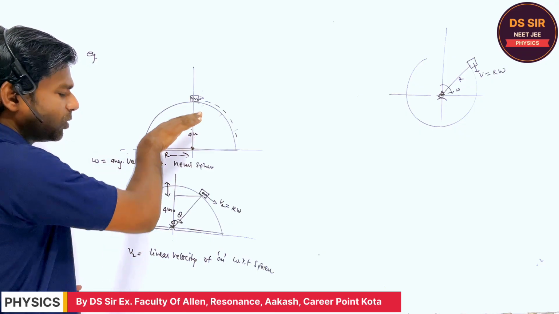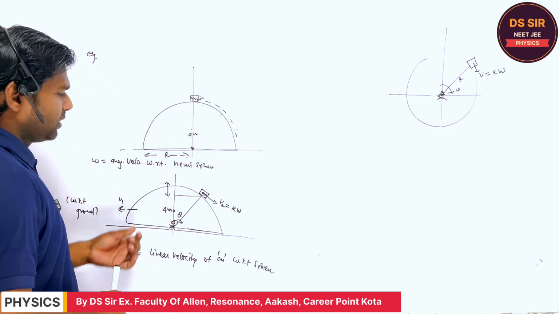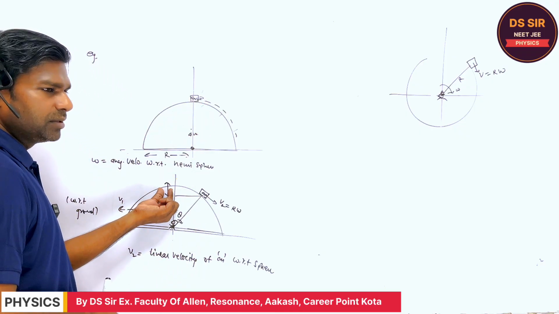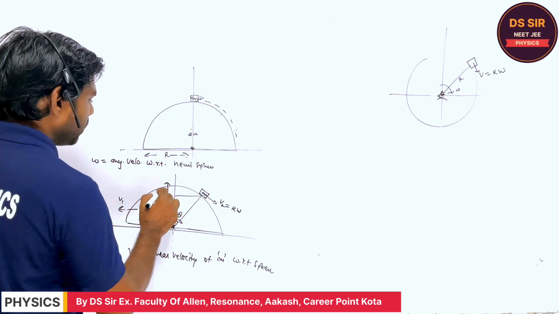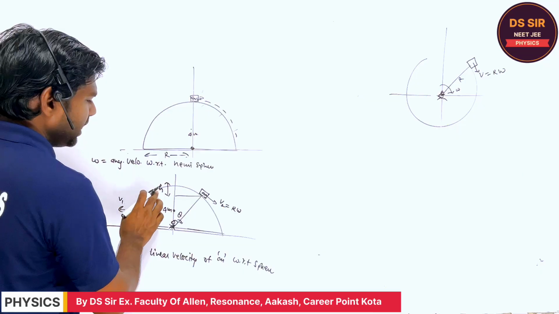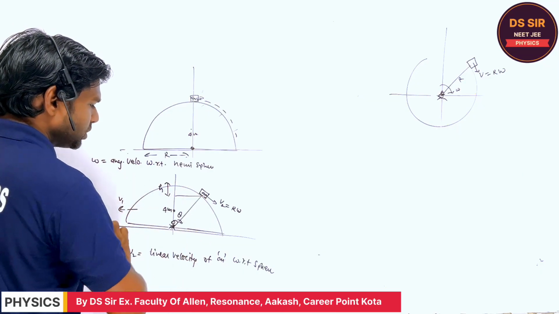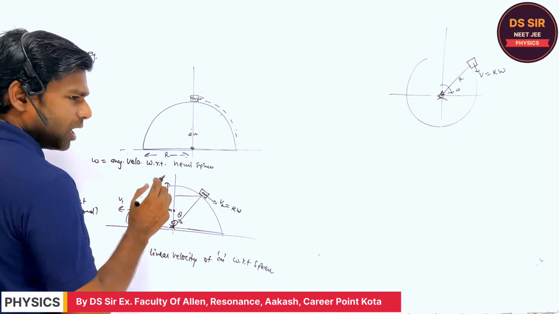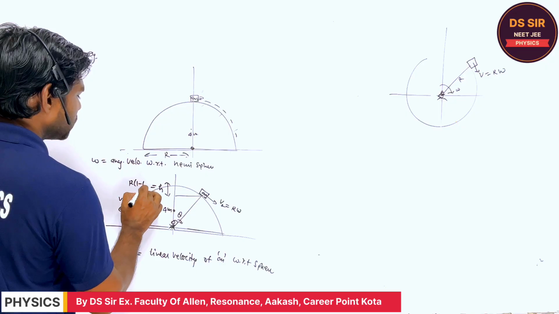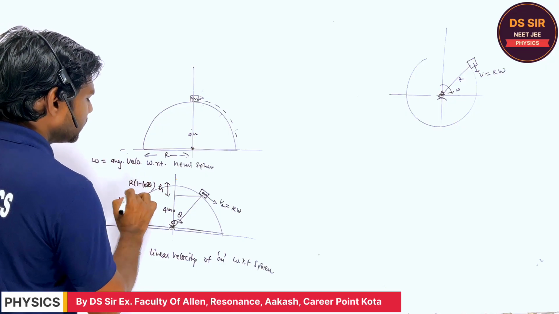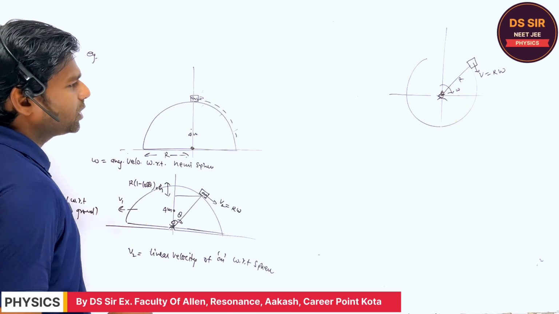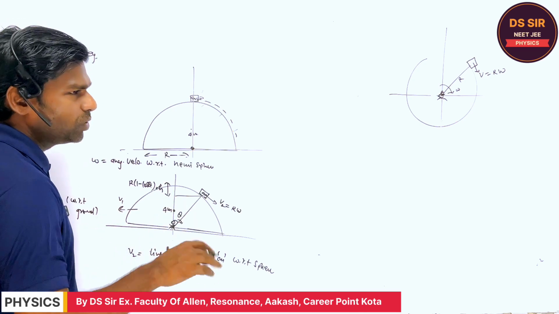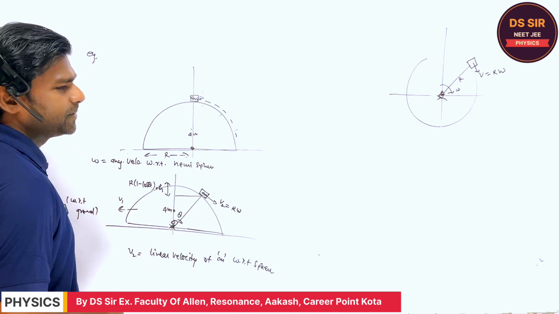Because of what? Because of the height, right? Because of the decrease in the potential energy. Are you getting it or not? So what is this h? This is r cos theta. So h is equal to what? R minus r cos theta. Is it clear, Varsha? Right. So the decrease in the potential energy is mgh, which will be converted into kinetic energy.